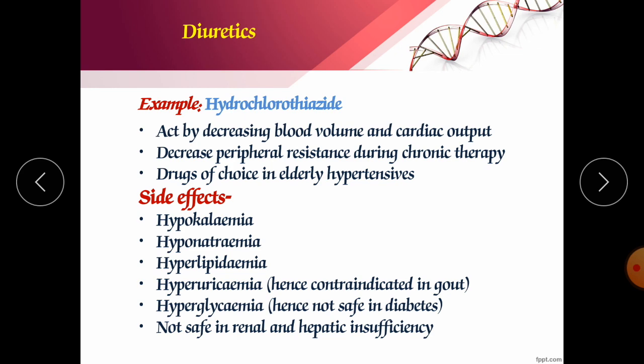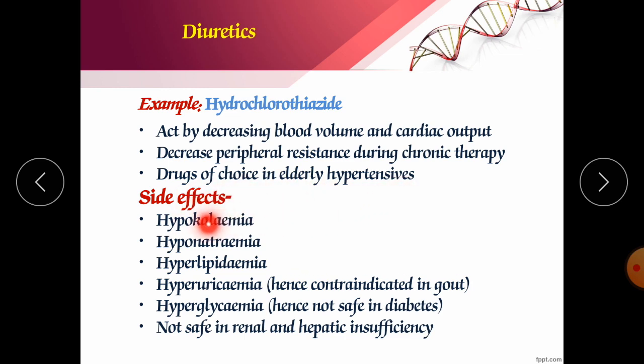Now hydrochlorothiazide, it is a diuretic. It decreases the blood pressure by decreasing the blood volume. It releases the extra salt, and as you know what is the property of salt, when salt releases from our body, it goes along with the molecule of water, and when it decreases from the body, it also decreases the blood volume. There is decreased peripheral resistance. Total peripheral resistance is going to be decreased, due to which blood pressure is going to be decreased. So decreased resistance, and also drug of choice for elderly hypertensives.